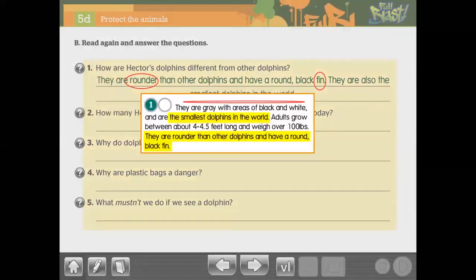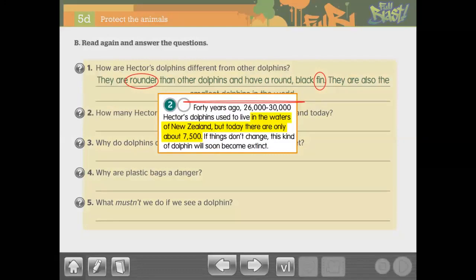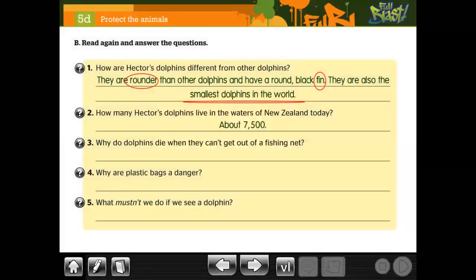Next, according to this. How many Hector dolphins live in the waters of New Zealand today? How many? ¿Cuántos in this case? You have this. About 7,500. Next, why do dolphins die? In this case, mueren, right? Die when they can't get out of fishing net. In this case, you have this. Rounder, bueno, ya es como circulares o más circulares, más redondos, algo así. Round es circular. Cuando le agregas el ER es que es más circular, más redondo, something like that.